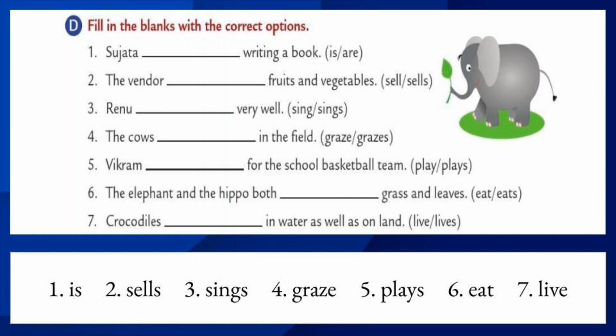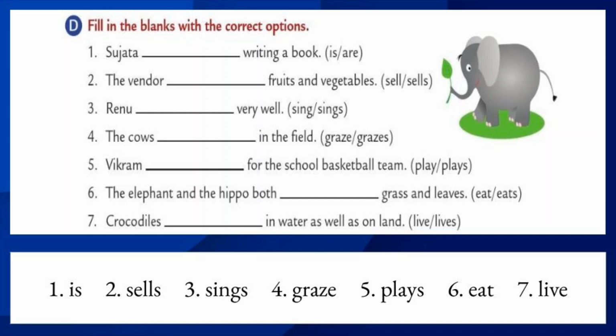Let's move to the third one. Renu dash very well. Renu is the singular subject. Okay, which is the correct one? Sing or sings? Yes, you're right. The correct answer is sings, because sings is a singular verb. We added s to the verb. Renu sings very well. Let's move to the fourth one.